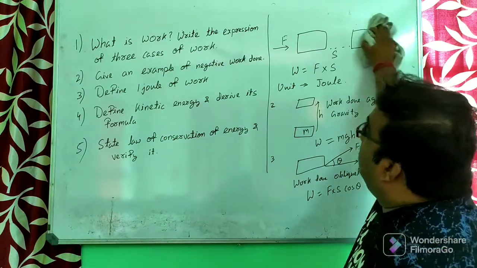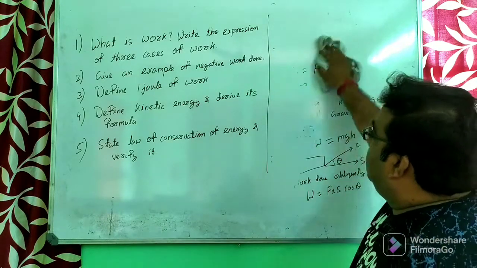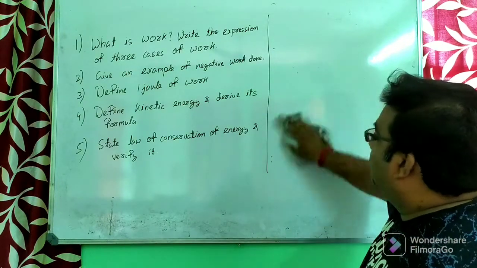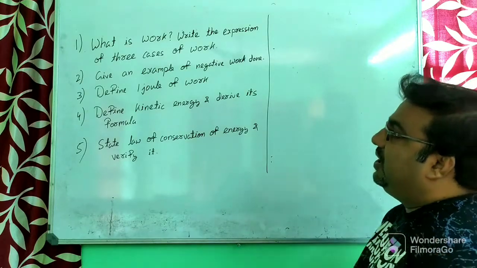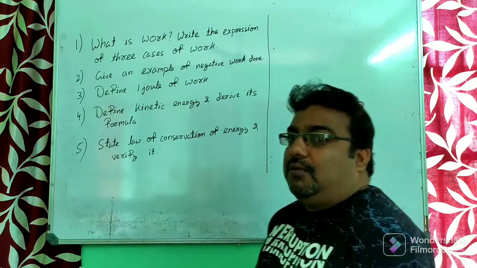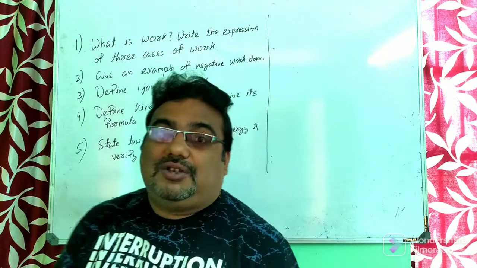Now come to the second question. Your second question is: give an example of negative work. Work done has 3 cases: positive, negative and zero work done.